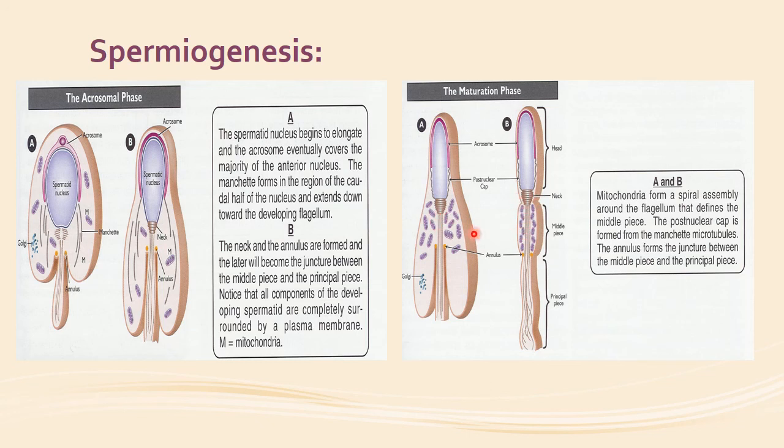Over this middle piece the mitochondria have assembled, and these mitochondria will provide the energy for the migration and movement of the sperm, and this is the principal piece or the tail of the sperm.